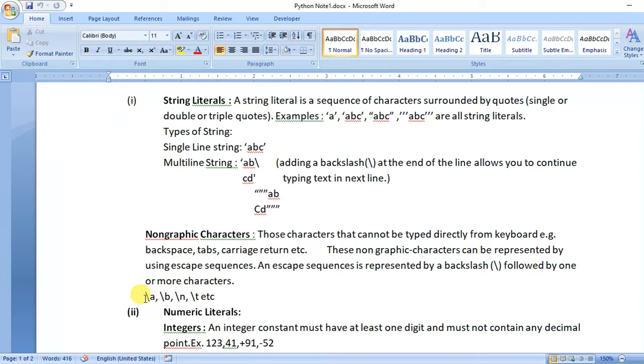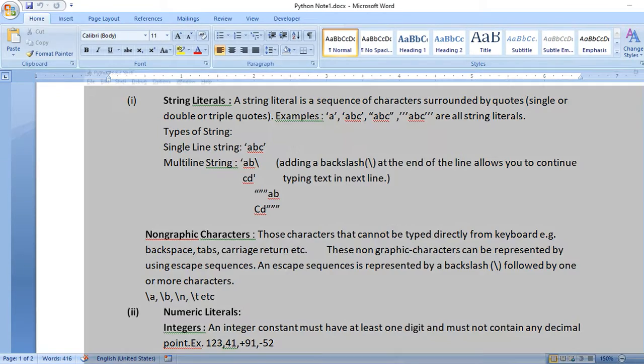Backslash a produces a beep sound, and backslash b is used for backspace, so it removes one character from the left. Backslash n is used to change the line, and backslash t is used to insert a tab in between the characters. So we can all use this.